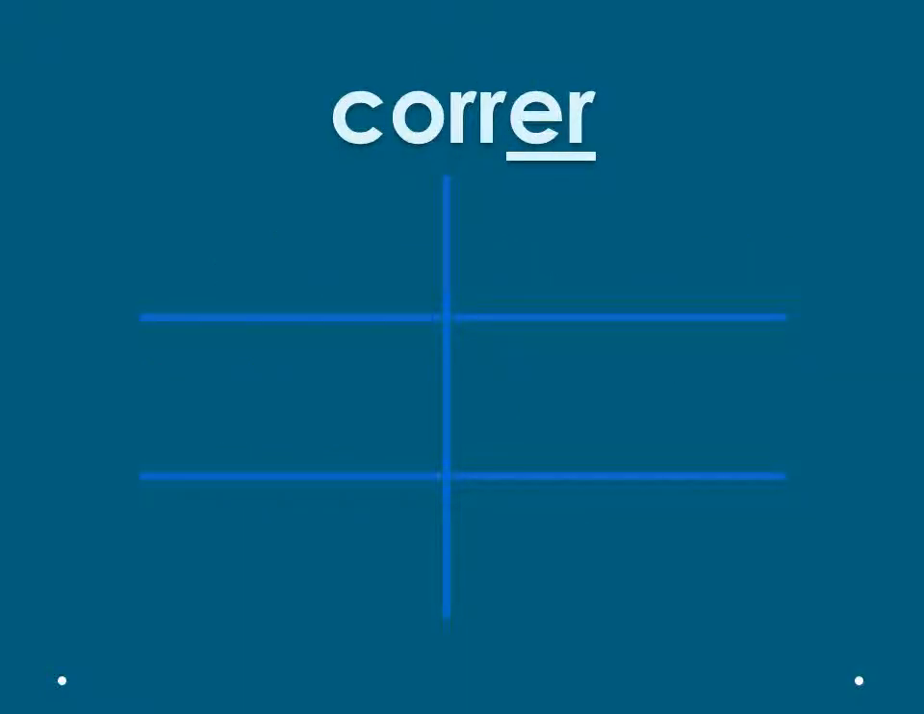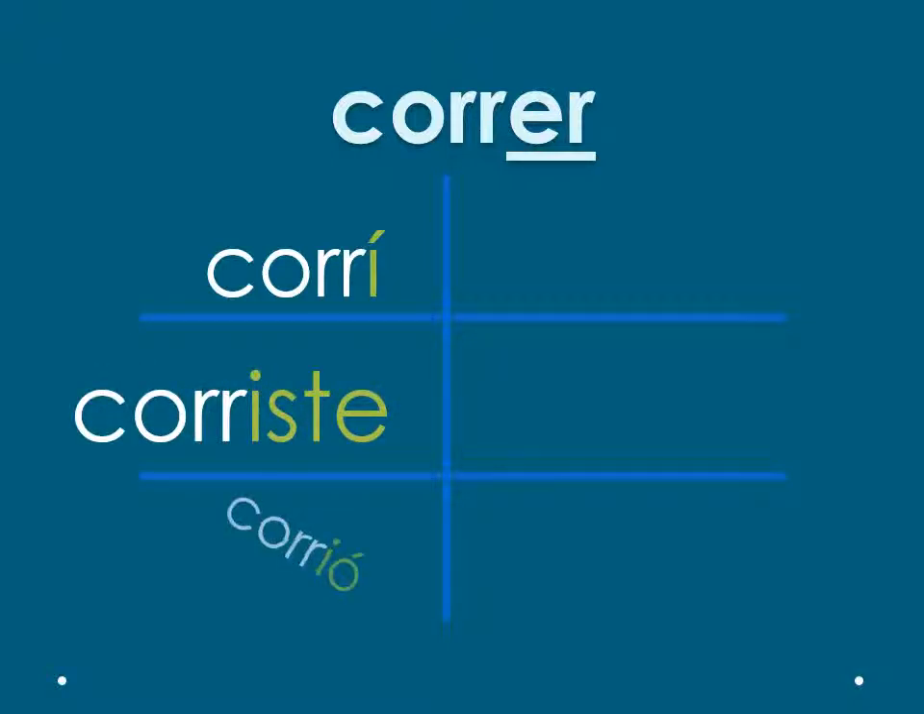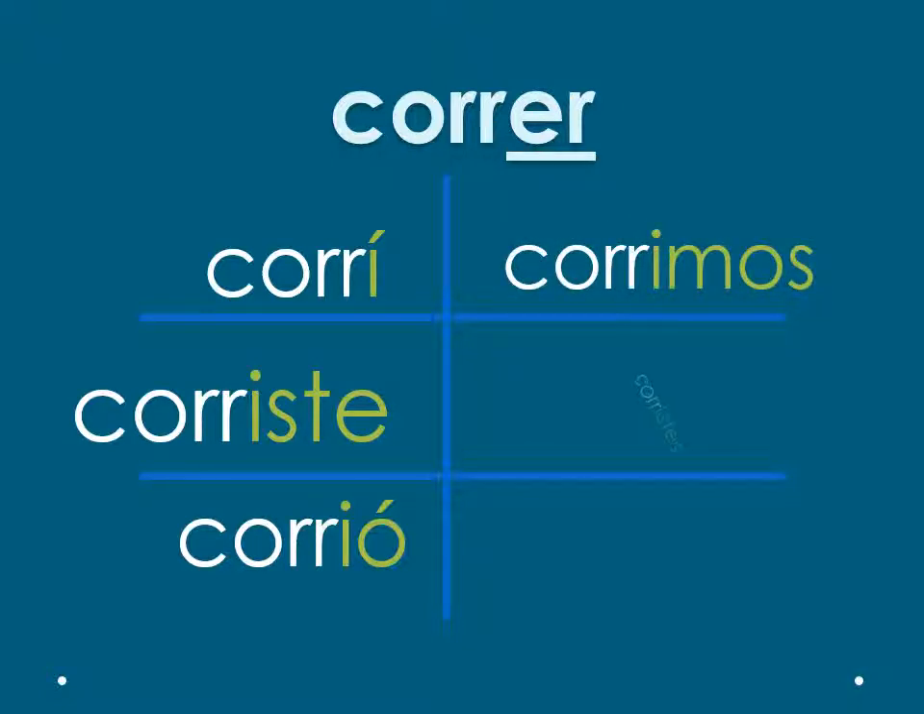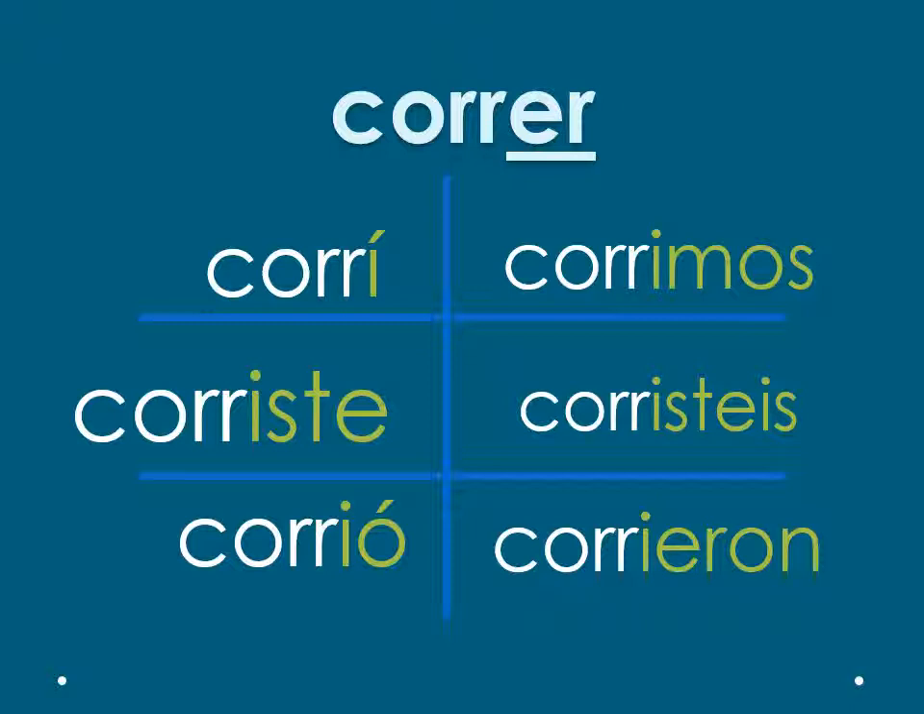Now conjugate the verb correr. Pause the video and when you are ready, restart it and I will go over the conjugations with you. Correr en inglés significa to run. So in the past tense, it would conjugate to ran. Yo corrí, tú corriste, él, ella, usted corrió, nosotros corrimos, vosotros corristeis, ellos, ellas, ustedes corrieron.